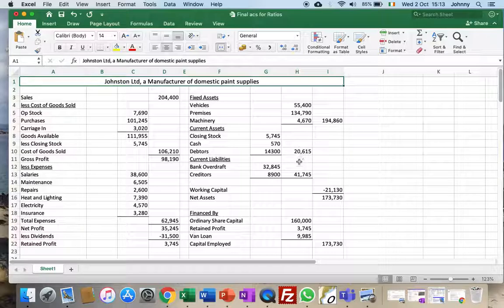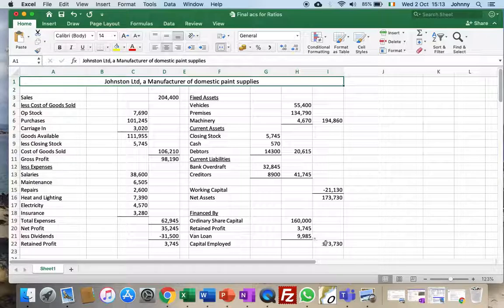Some short-term things minus some of the bills, the short-term debts we have, giving us working capital, which is money we have to play around with. So this working capital here is a minus, so we have lots of debts here. And you do have lots of assets there. So our business is worth 173,000. So if somebody wanted to buy it, that's the amount of money they need to spend to buy the business.